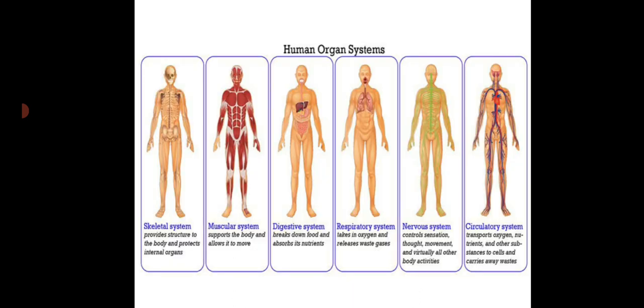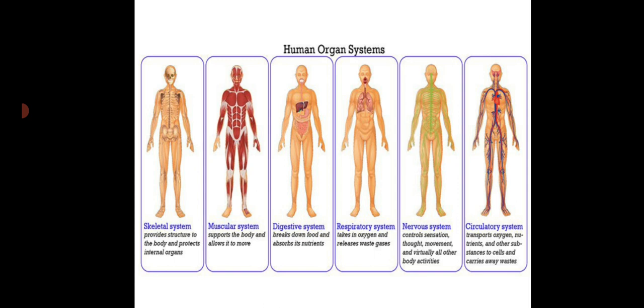So here, children, you can see. As you all have studied in your previous classes, our body consists of different organs, right? Like stomach, liver, lungs, and kidney. Many organs collectively form an organ system.